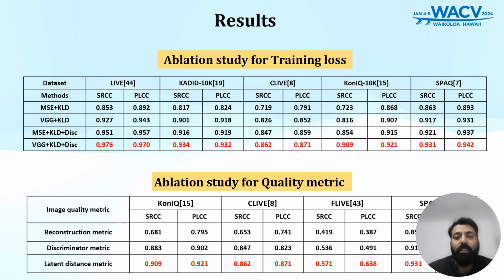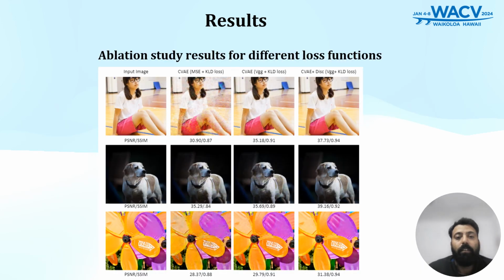In another ablation study, we compare different quality metrics with our proposed latent distance metric. This study justifies the selection of our proposed latent distance metric over the other metrics. These are the visual results of the ablation study for different loss functions at the training stage. As can be seen, our proposed combination of loss functions provides the best PSNR among the other combinations.